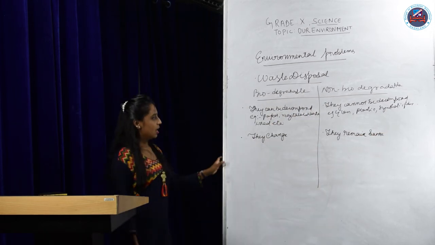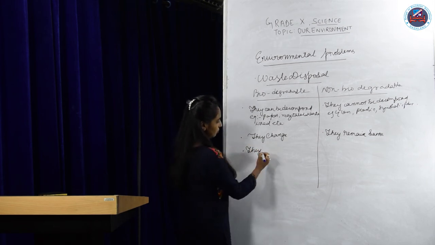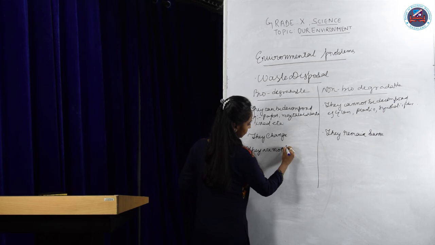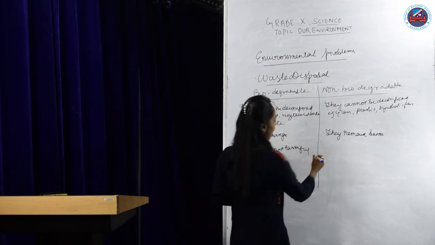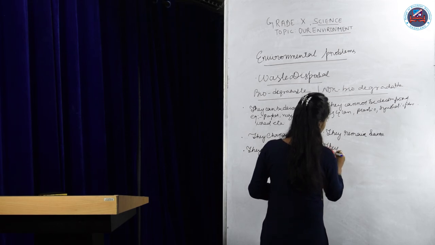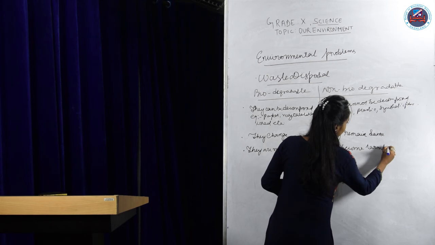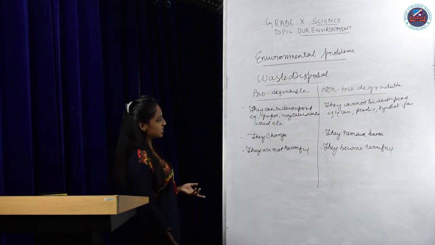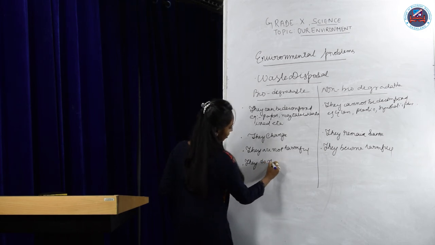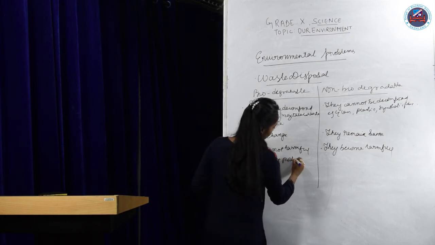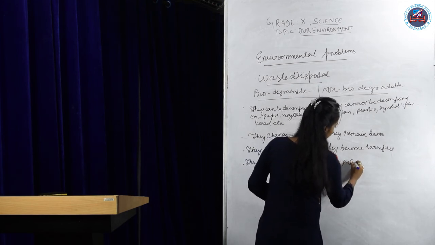Then biodegradable substances become harmless over time, whereas non-biodegradable ones become harmful. And the last point to differentiate them: biodegradable substances do not pollute, and on the other hand, non-biodegradable ones pollute the environment.